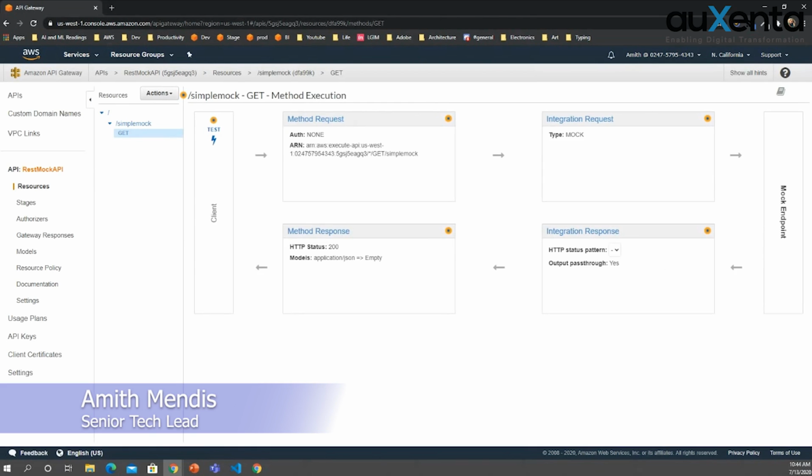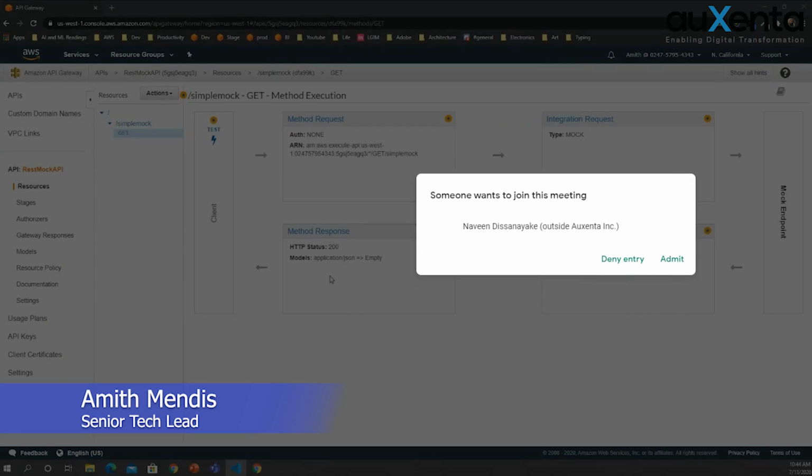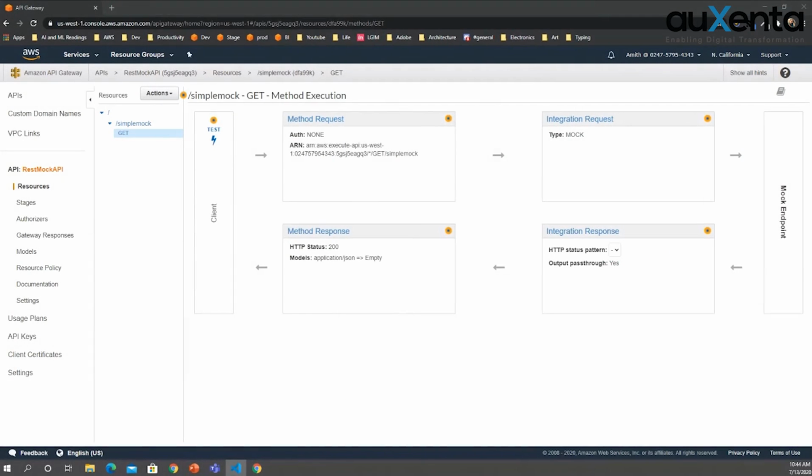Now you can see there are multiple components related to API Gateway. Here this is the client, the person who is calling API Gateway, and there are 5 components connected to API Gateway. The first one is method request. Here, this is the public interface of the API.